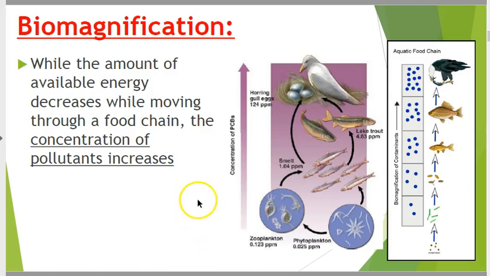Biomagnification. When we just said the amount of energy decreases as you go up levels, the concentration of pollutants increases. And pollutants can be anything. Because when we eat stuff, do we only get the good out of it? No. And so that non-good stuff, pollutants, is passed on. When you eat that hamburger, do you get some pollutants in there? Yes. It's natural. It's what you get. Does it affect us? Sometimes, sometimes not.